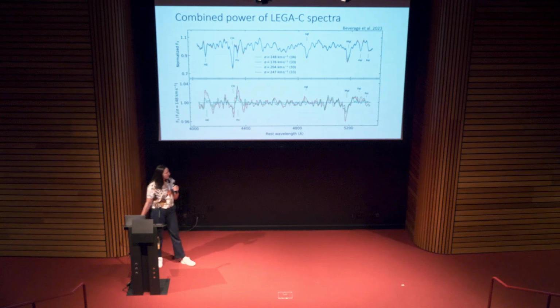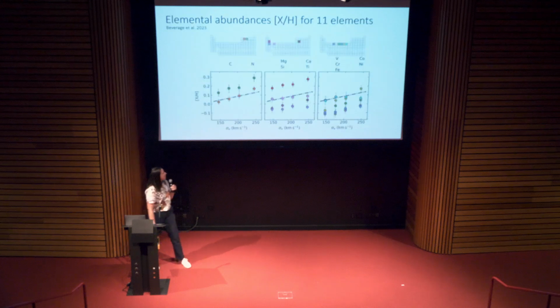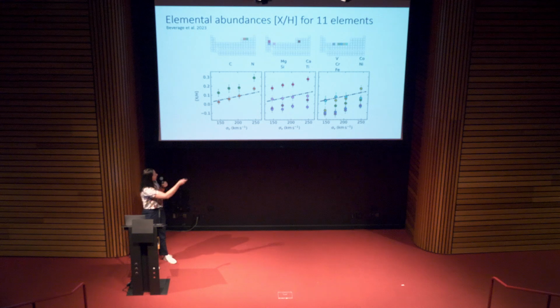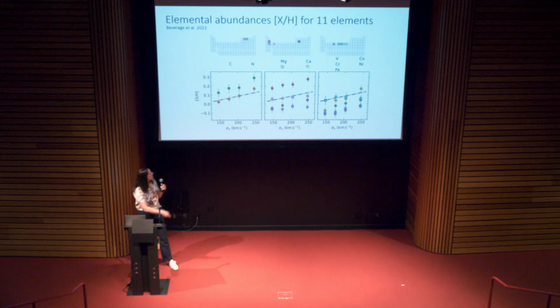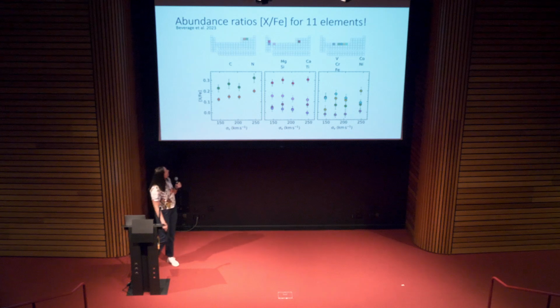So with these beautiful spectra, I was actually able to constrain 11 elemental abundances, which is kind of absurd. And here they are. Well, the lines aren't showing up, but here they are. I split them into 3 different categories based on their nucleosynthetic channels. The y-axis is the abundance for all the elements. We also looked at the elemental abundance ratios, which tells you something different about the galaxy, and specifically its star formation history and chemical enrichment.